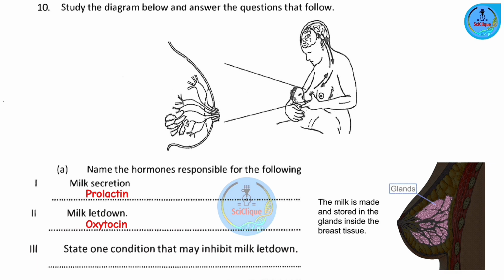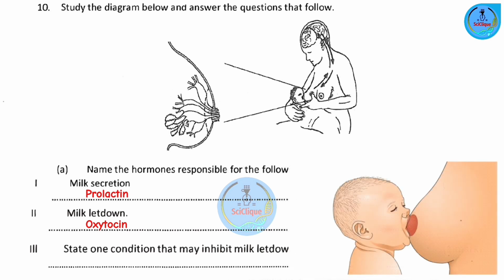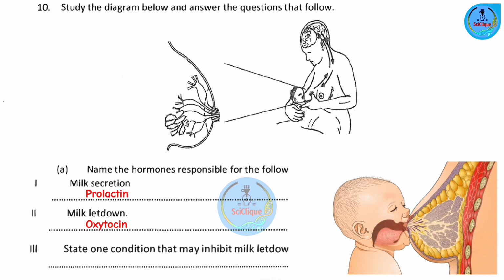Now, let's talk about the milk letdown reflex. When you talk about the milk letdown reflex, it's the release of the milk. Now, this is done based on certain stimuli, like suckling of the nipple, the baby crying, or even the sight and smell of the baby. All of these can bring about the release of milk from the mother's nipples. So when these stimuli happen, you're going to have the hypothalamus sending impulses to the pituitary gland to release oxytocin. Okay? Oxytocin then acts on the mammary glands.